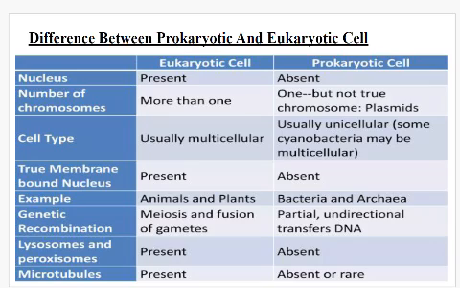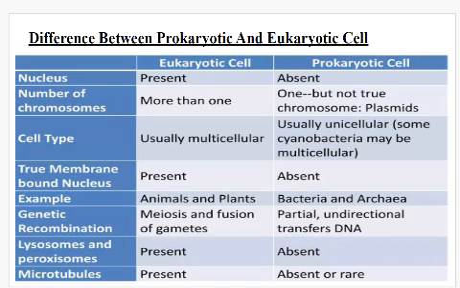Difference between the prokaryotic and the eukaryotic cells. In eukaryotic cells, nucleus is present and in prokaryotic cells, nucleus is absent. In eukaryotic cells, number of chromosomes is more than 1. In prokaryotic cells, number of chromosomes is 1, but not true chromosome, plasmids. In eukaryotic cell, cell type is multicellular and in prokaryotic cell, cell type is usually unicellular. Some cyanobacteria may be multicellular.